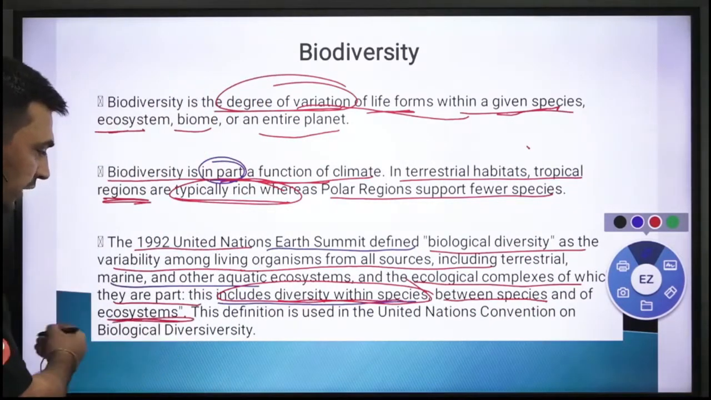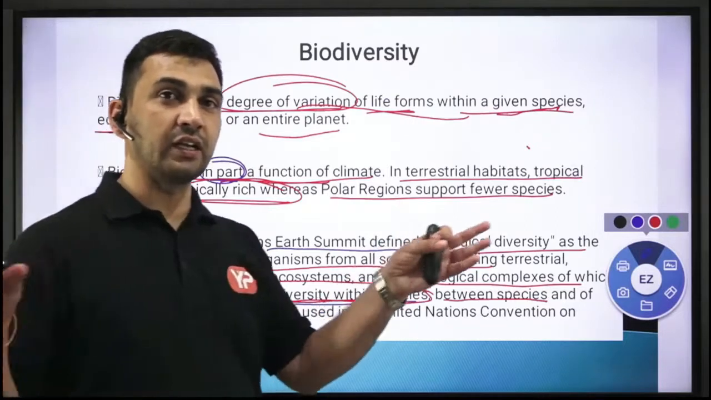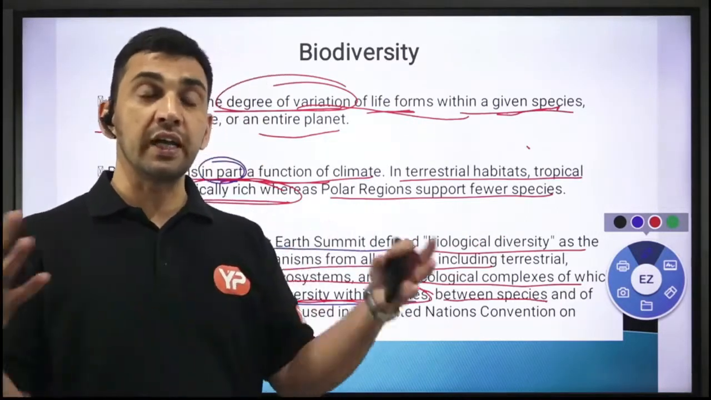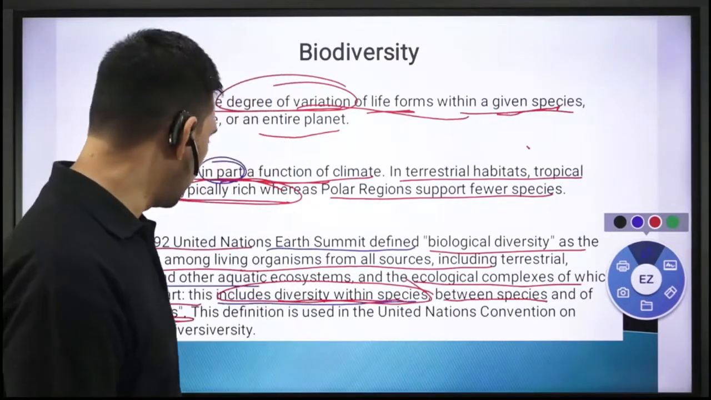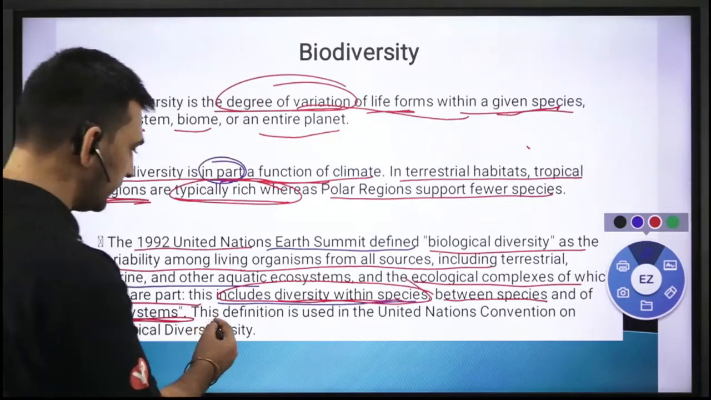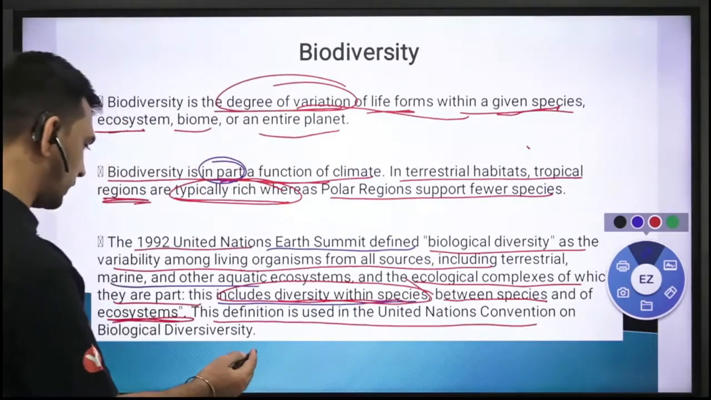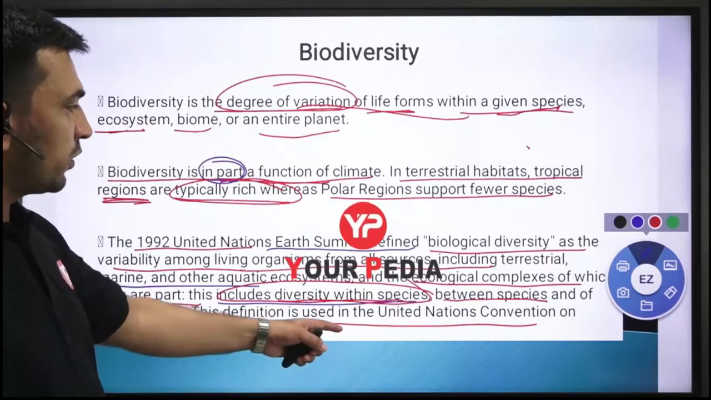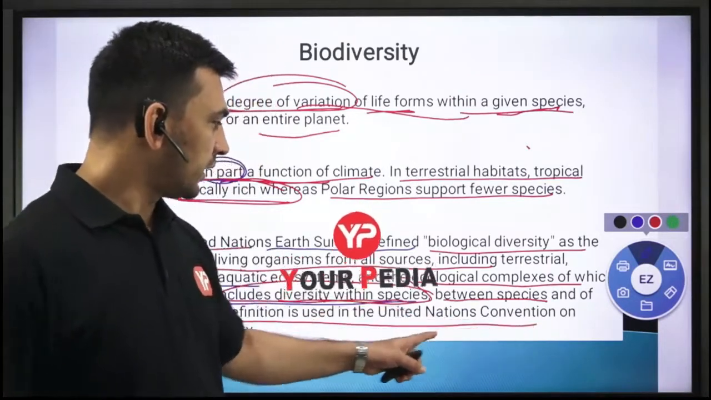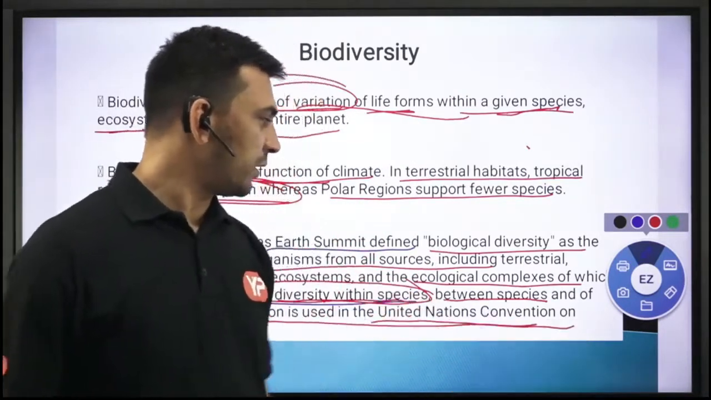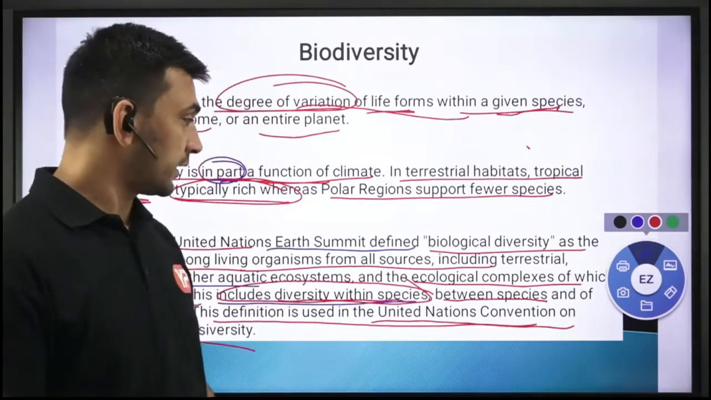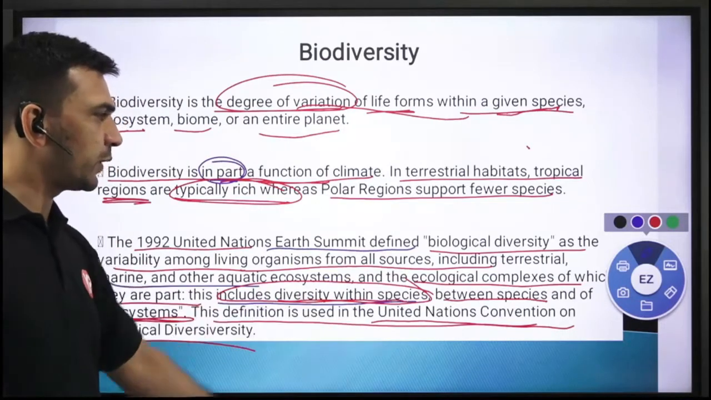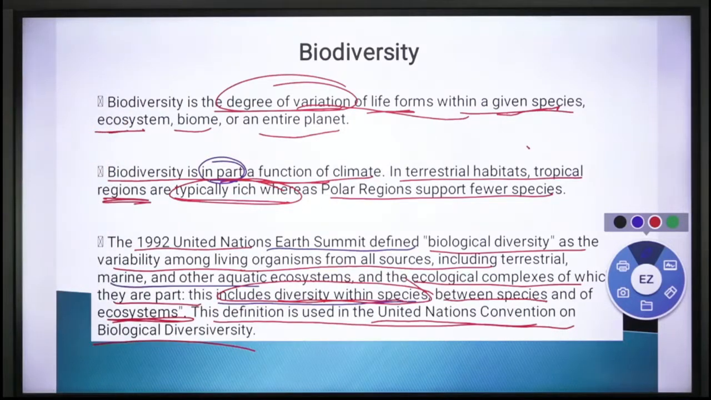If you talk about ecosystems, you have different kinds of ecosystems, and obviously in every ecosystem you're going to have different kinds of biological forms. So I gave it the name biodiversity. This definition is used by the United Nations Convention on Biological Diversity. I hope you remember this. Under this Earth Summit, we discussed the Convention on Biological Diversity, CBD, right? So this definition has been utilized by that Convention to give the meaning of biodiversity.